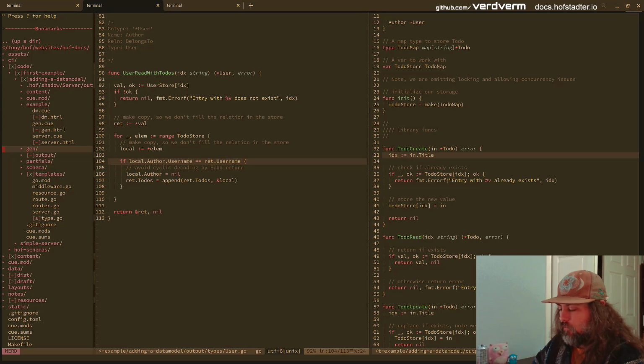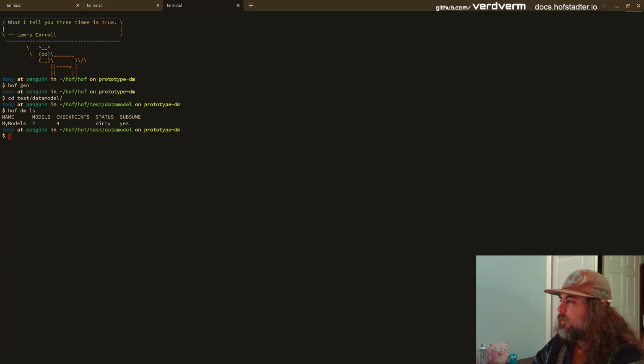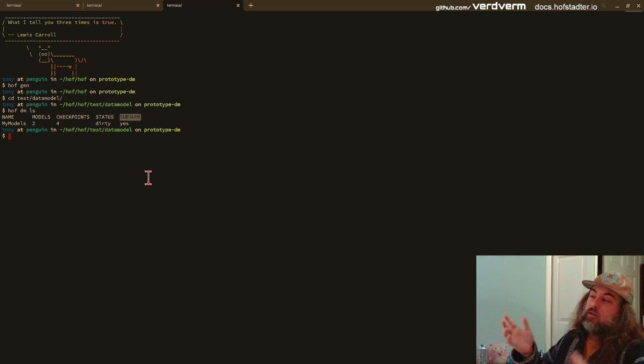I can just show you what this looks like. If we do a Hoff data model list, you see I have a data model named my models, has 2 models, has 4 checkpoints, and it's currently dirty, and it subsumes, which means it's backwards compatible. This is Q terminology, subsumption, which is how Q relates different values to each other.